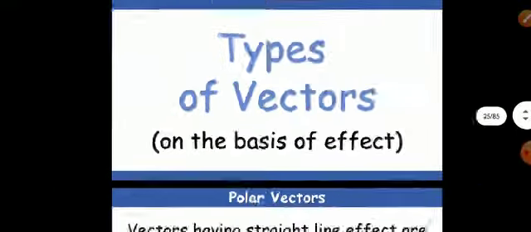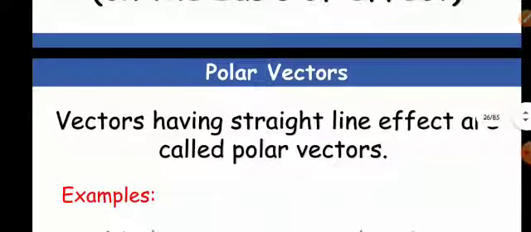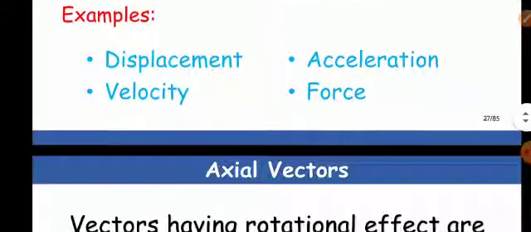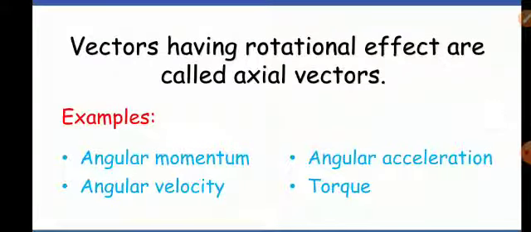Then types of vector on the basis of effect. Polar vectors. Vectors having a straight line effect are called polar vectors, like displacement, velocity, acceleration. Axial vectors, the vectors having rotational effect are called axial vectors, like angular momentum, angular acceleration, torque, angular velocity, that you will come to know about in the chapter rotational motion.